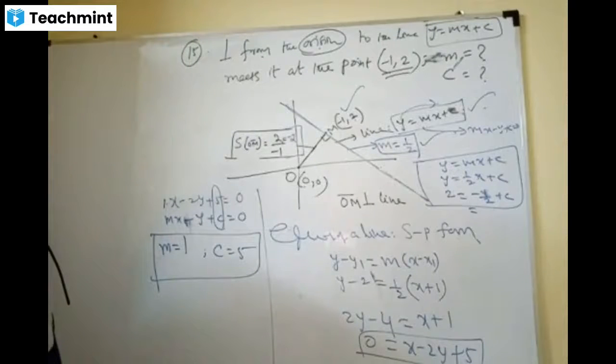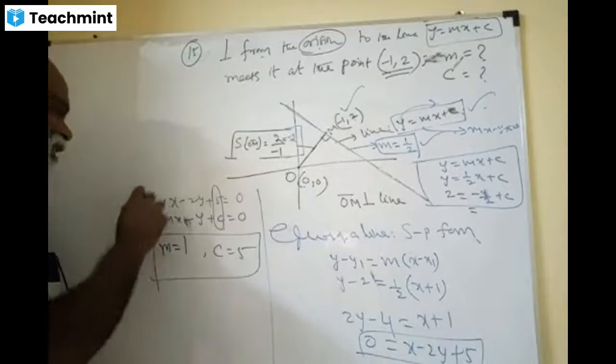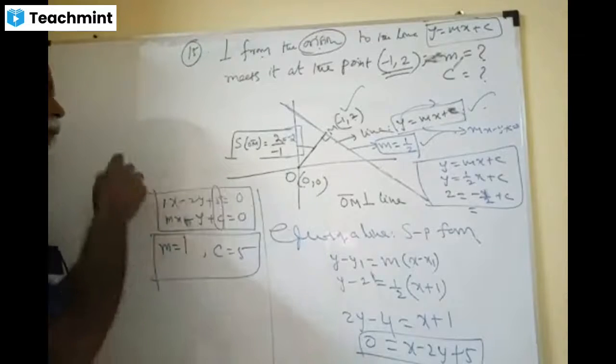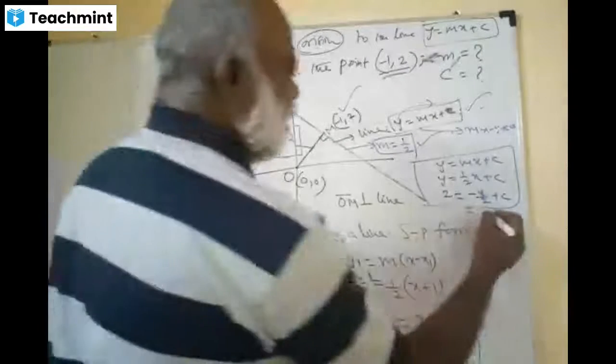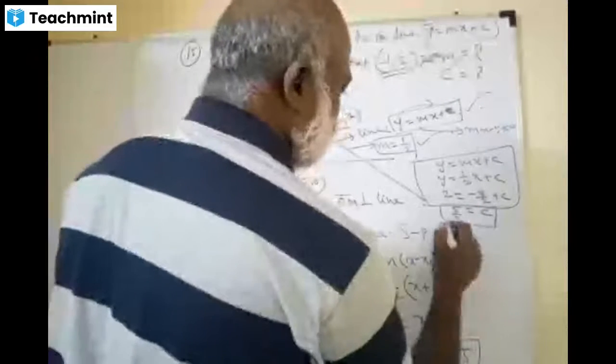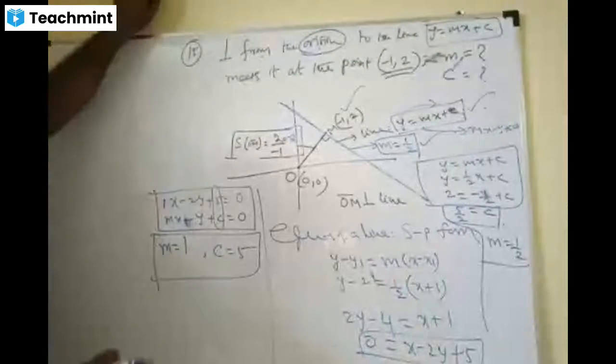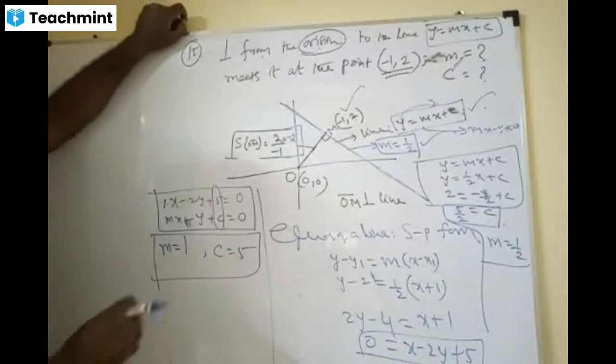Yeah, M is 1 by 2 and C is 5 by 2. Excellent. Wrong here. Can anybody say what is the wrong I did, please? Yes, we compared your right by your right opposite. So you get C equal to 5 by 2 and M is 1 by 2. Yeah, you are right. These are the correct answers. But what mistake I made in comparing it, please?